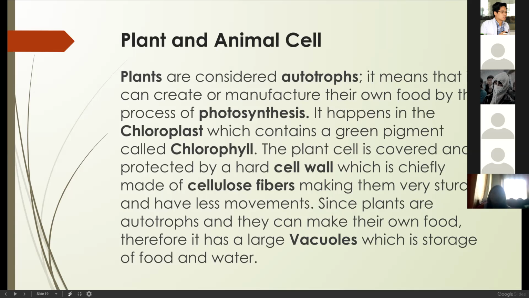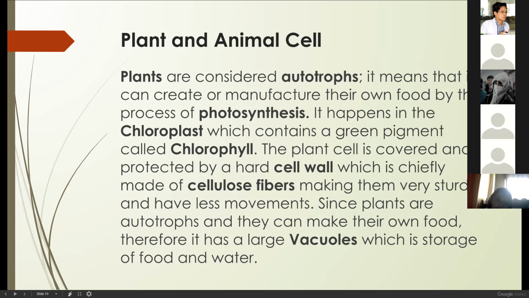The plant is covered and protected by a hard cell wall, which is chiefly made of cellulose fibers, making them very sturdy and have less movement. Plants do move. They move through tropism. It could be phototropism with the light, hydrotropism with water, and so on. But it is really limited because of the cell wall, which makes them very sturdy and have less movement.